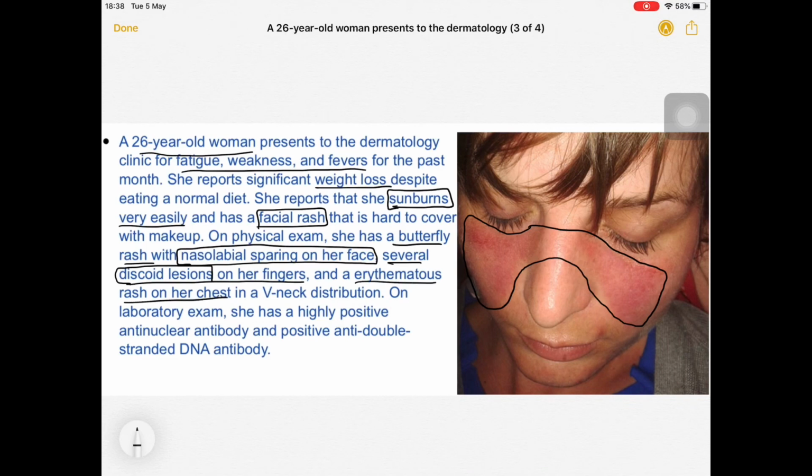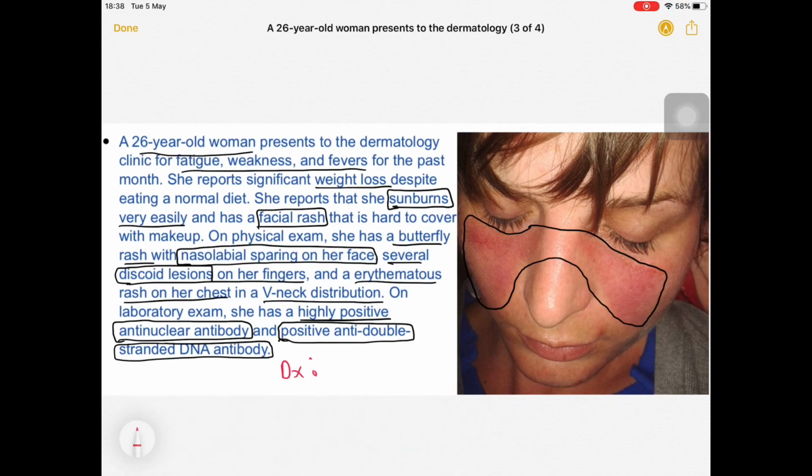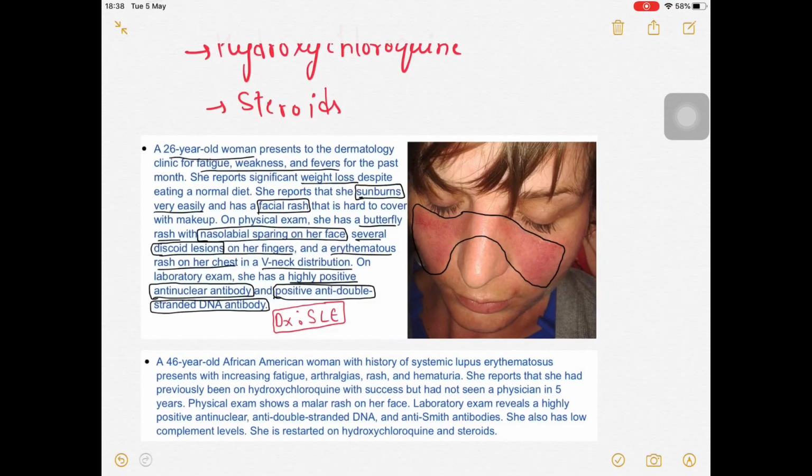An erythematous rash on her chest in a V-neck distribution is also seen, and highly positive anti-nuclear antibody, which is one of the most sensitive for SLE, and positive anti-double stranded DNA antibody, which tells you about the progression of this SLE. Okay, so what is the diagnosis over here? The diagnosis will be very clear in your mind. That will be systemic lupus erythematosus. Okay, no doubt about that. So this is a case of SLE. Fine, let's move on to the next question.